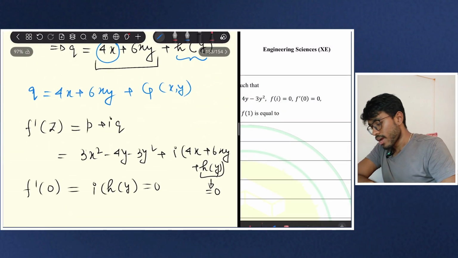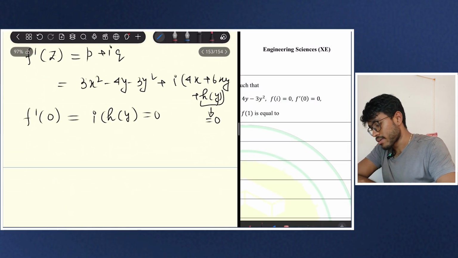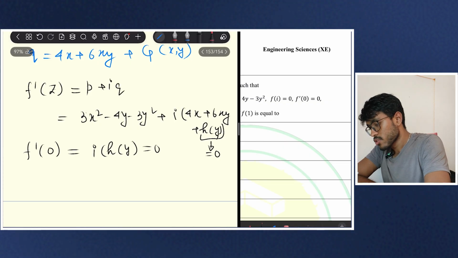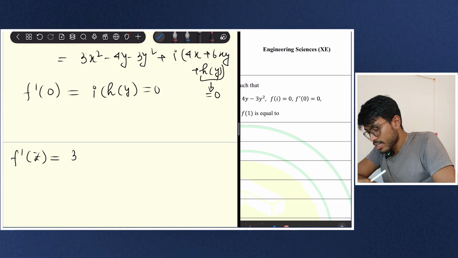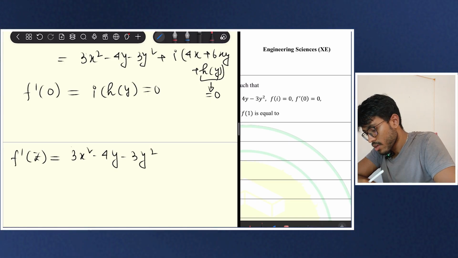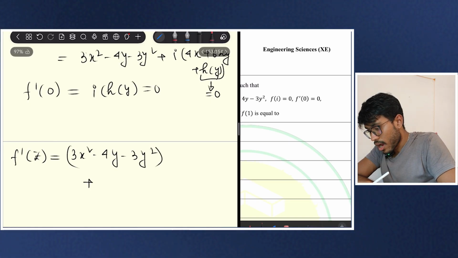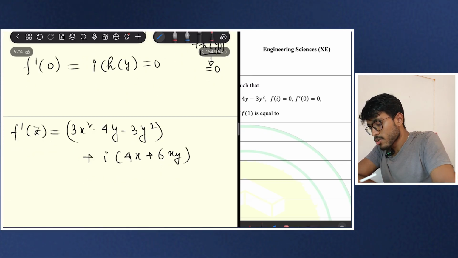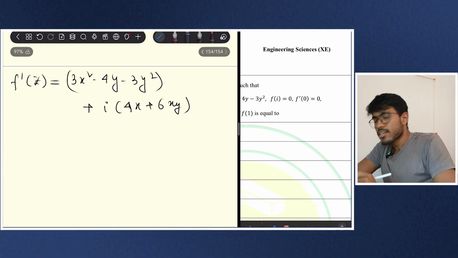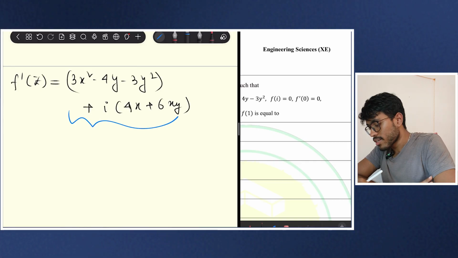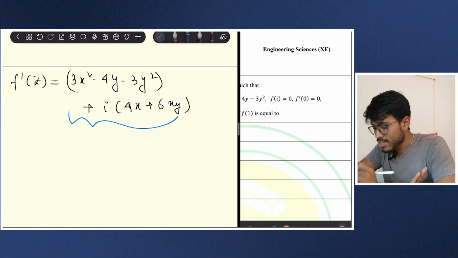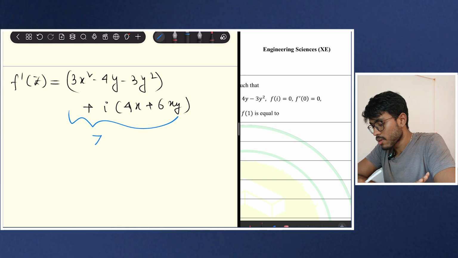So now I know my p and q. Let me again write my f dash z. My f dash z is equal to 3x squared minus 4y minus 3y squared, plus i into 4x plus 6xy. Now the next step is to convert this, which is now in terms of x and y, into terms of z.